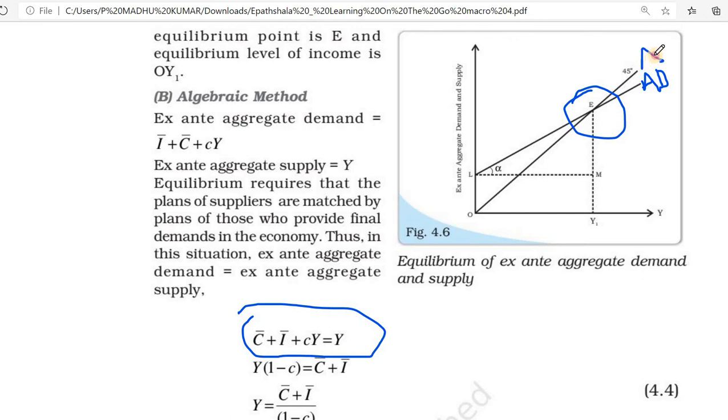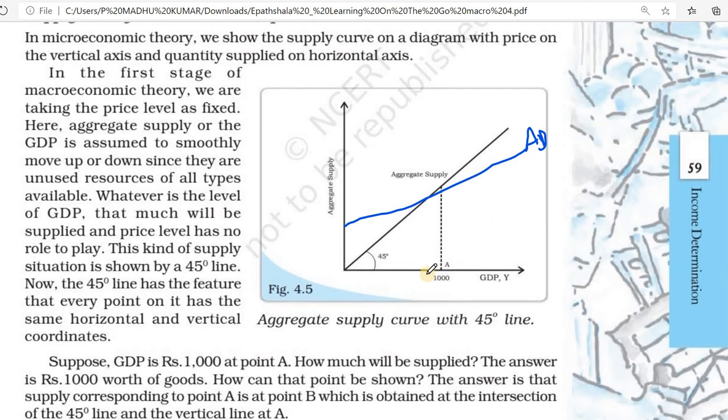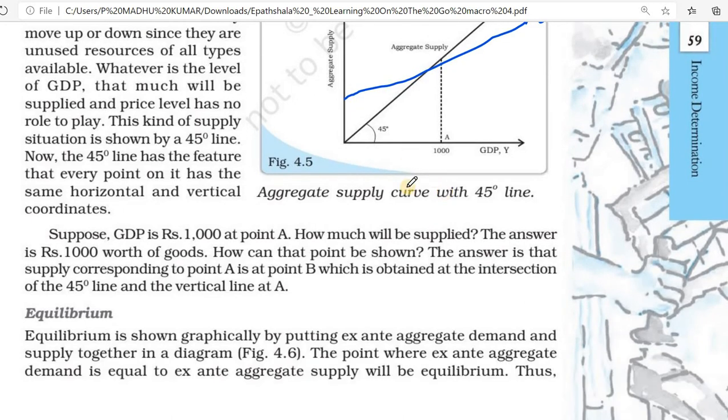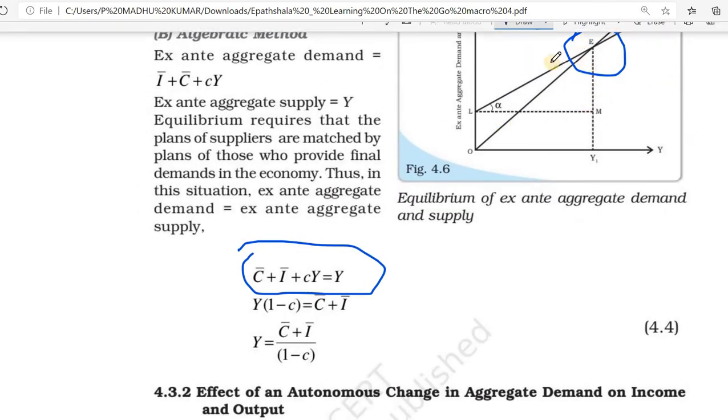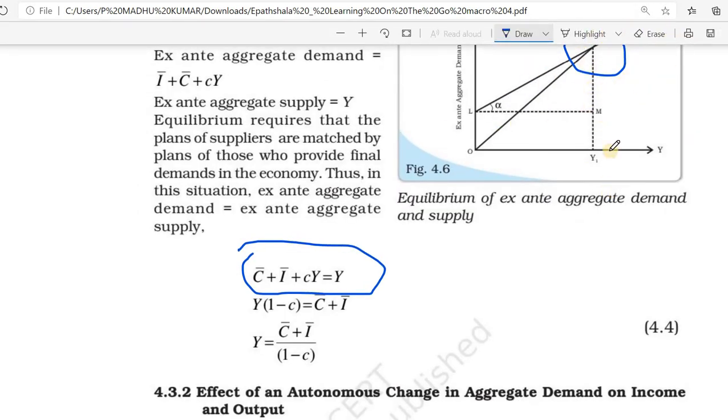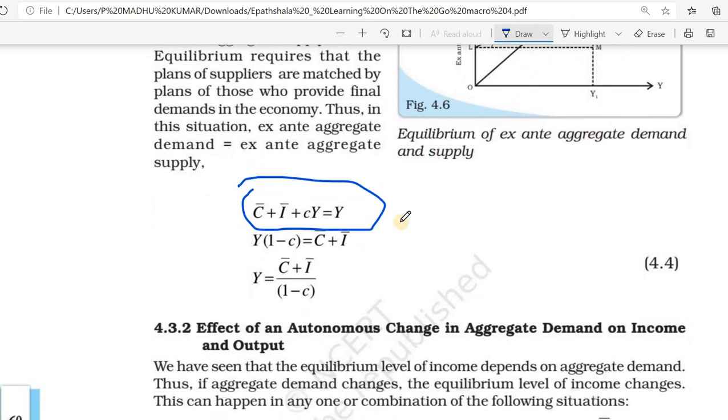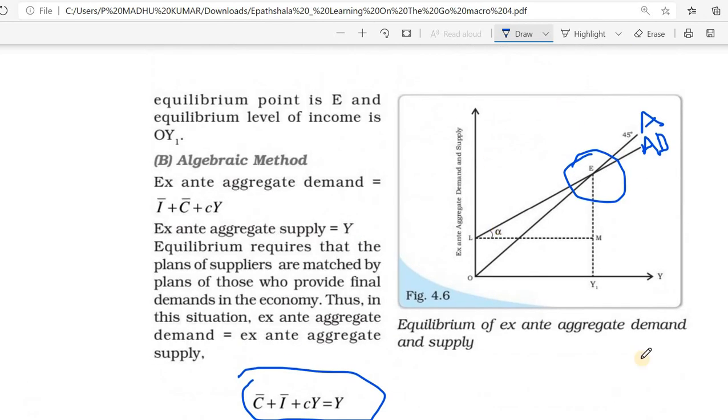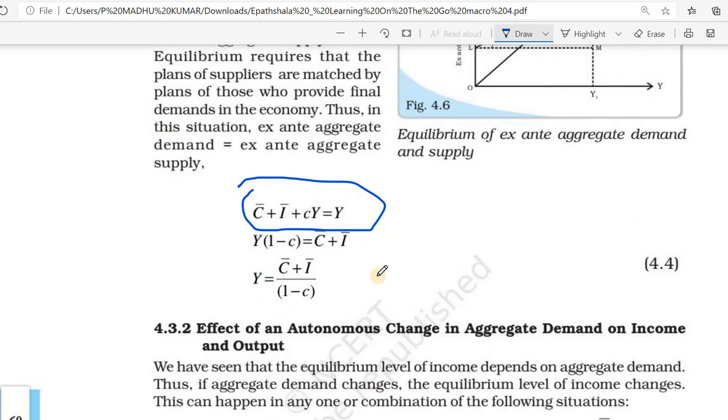We know the aggregate supply curve is a 45-degree line and it starts from 0, as we studied about the supply curve. Where aggregate supply equals demand, that equilibrium point we call the equilibrium of aggregate demand and supply.